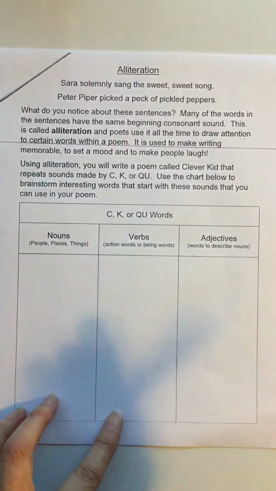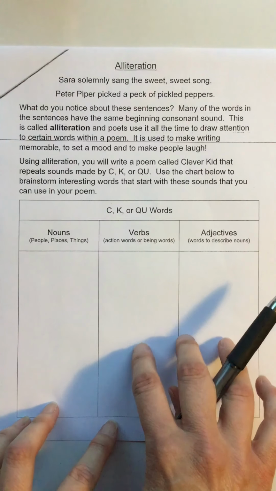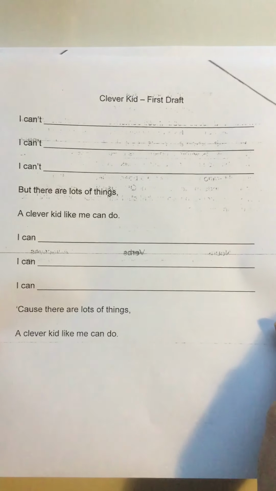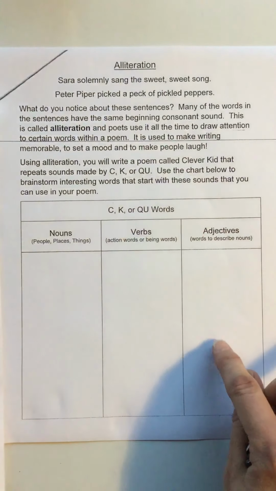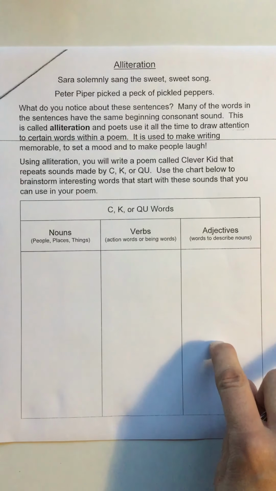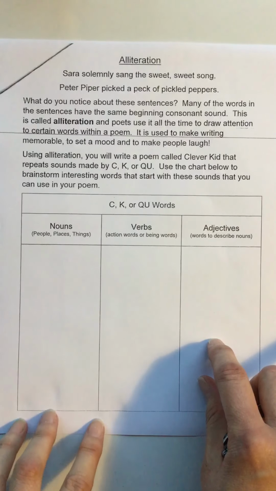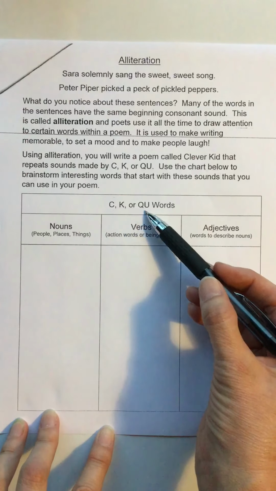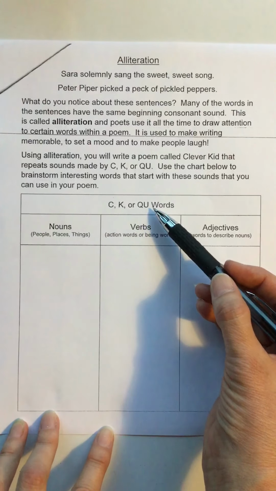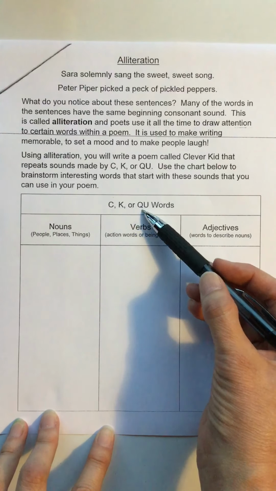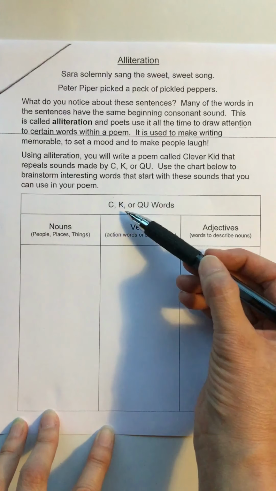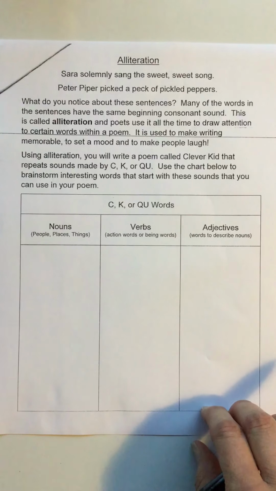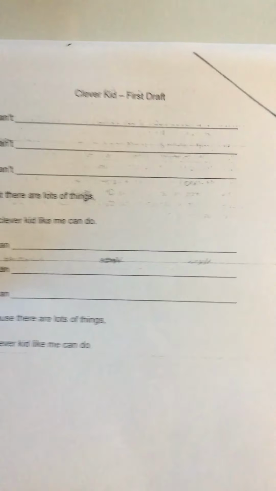All right, so here's your job today. This is the graphic organizer you are going to use to plan for a poem that will be called Clever Kid. And here is what your draft will look like. Both of these papers can be found in your poetry booklet. Now, to plan for your Clever Kid poem, you want to think of as many words that start with the C, K, or QU sounds because these letters have similar beginning sounds. K, k, k. So if you can think of words that start with these sounds, you will have a large pool of words to draw from when you go to write your first draft of Clever Kid.